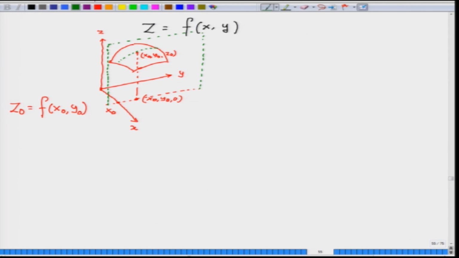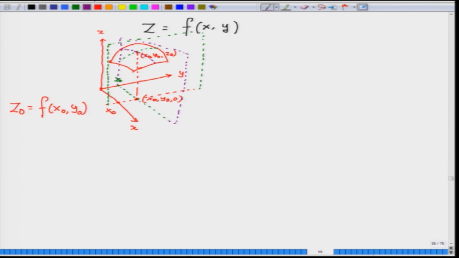Similarly, I can think of a plane which will make y naught fixed and is cutting the xy plane in a perpendicular way while passing through the point y naught. So, basically I can think of a kind of curve.